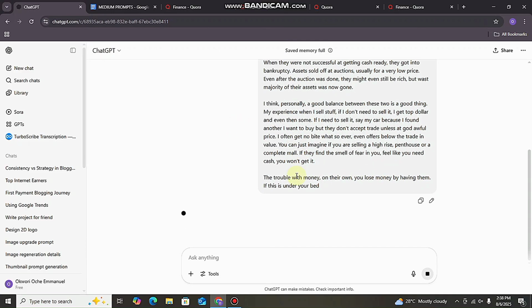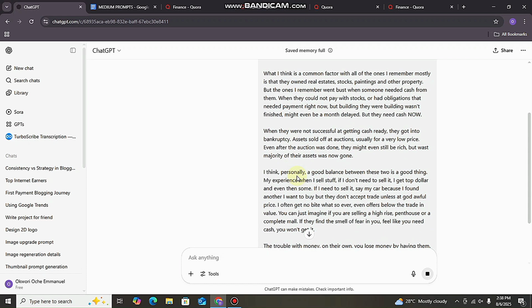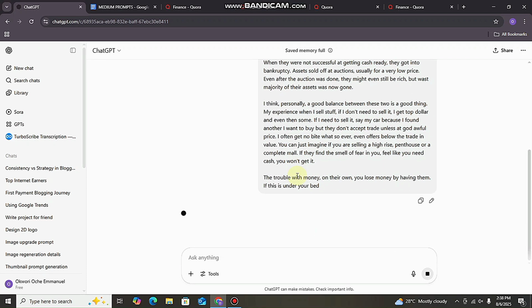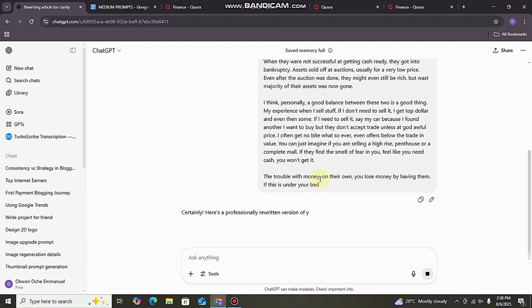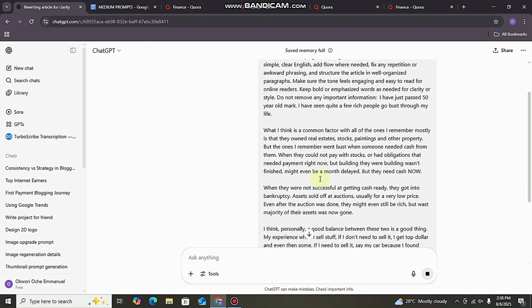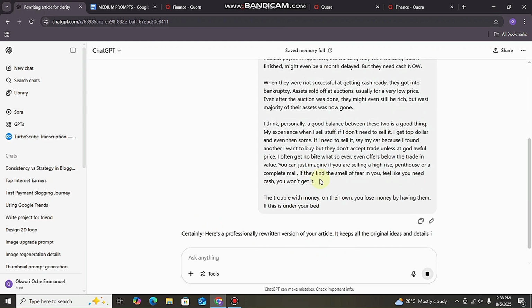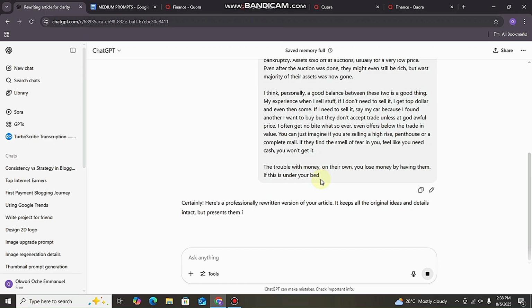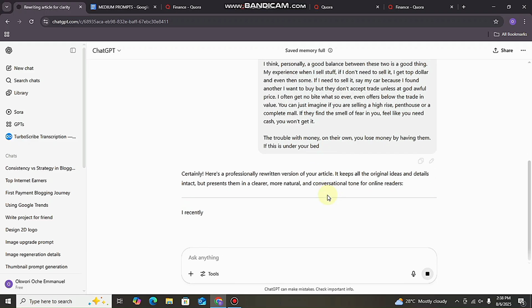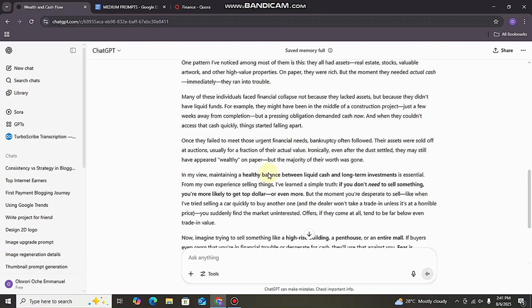So now ChatGPT is going to analyze the write-up and then rewrite it for me in such a way that it's perfectly fit, and I'm going to use it for my Medium blog. So ChatGPT is currently doing its work. We'll just wait a while as it writes it.